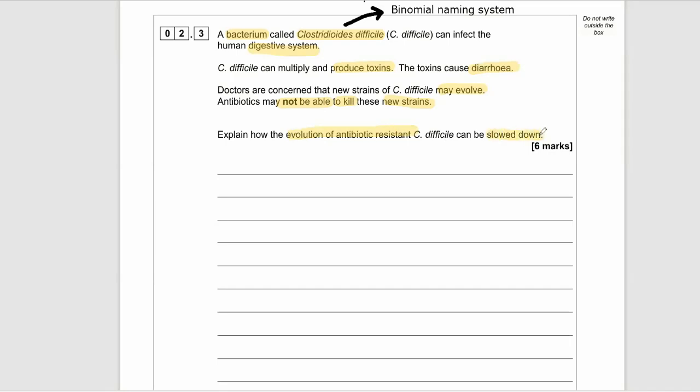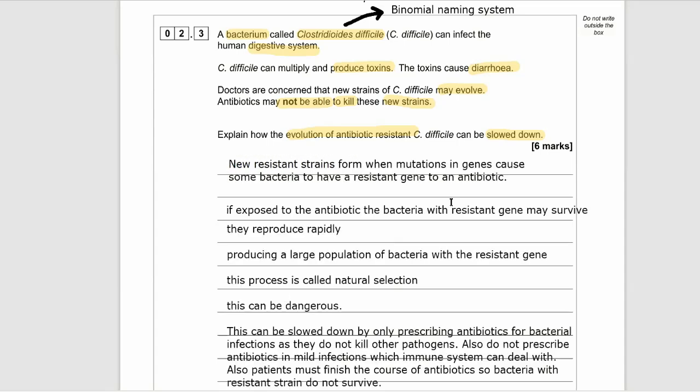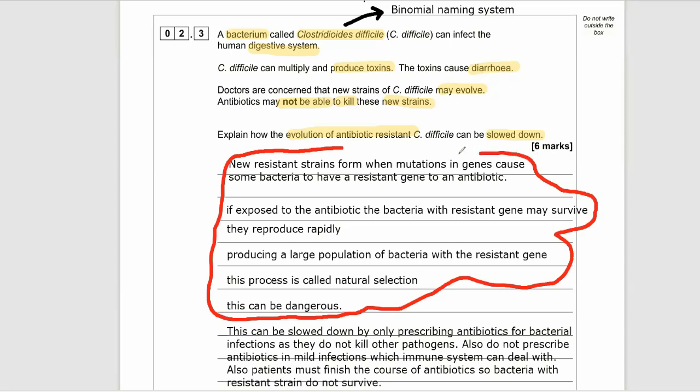Well, first of all, let's address how bacteria become antibiotic resistant. This is something that could be asked in an exam. So check out my answer here. I've spent half of it explaining how bacteria can become antibiotic resistant. You get new strains when mutations cause some bacteria to have a resistant gene to the antibiotic. If exposed to the antibiotic, the bacteria with the resistant gene may survive. They reproduce rapidly, producing a large population of bacteria with the resistant gene in a process called natural selection.